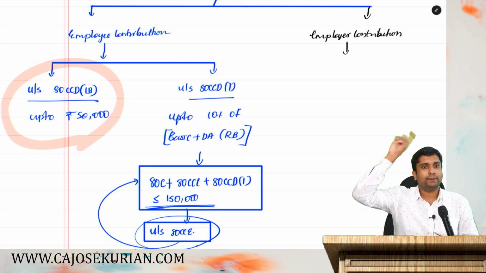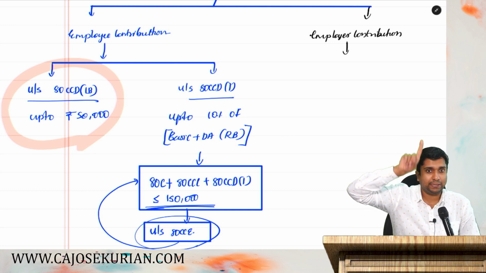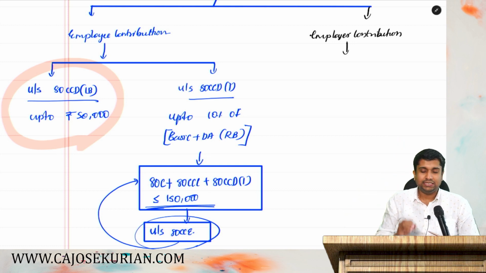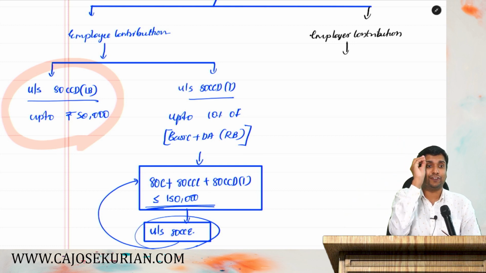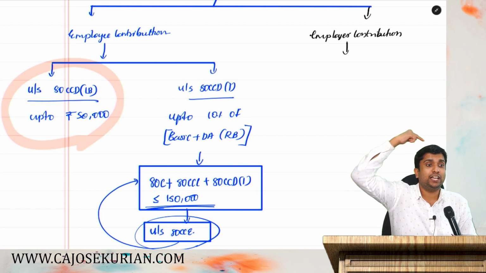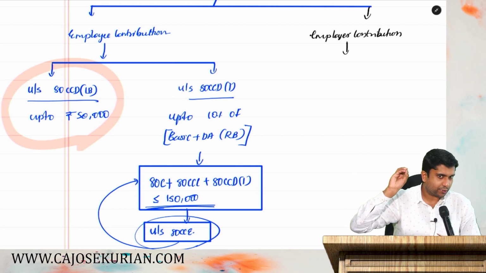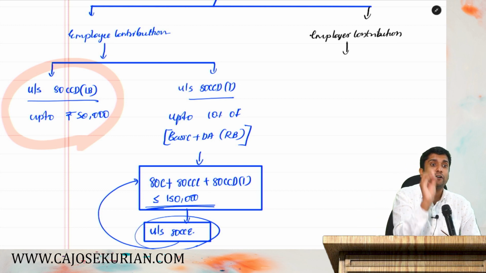He can already claim it as a deduction under 36. PGPP, we have already covered that. Now the point is, this employer contribution is first taxed as profit in lieu of salary in the hands of the employee. The employer contribution is taxable as profit in lieu of salary.